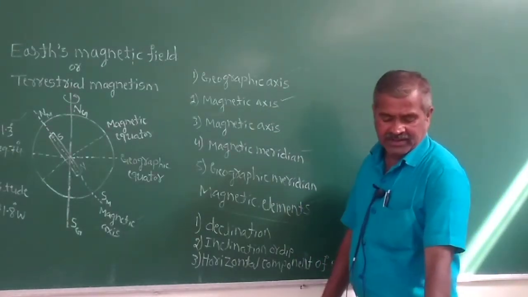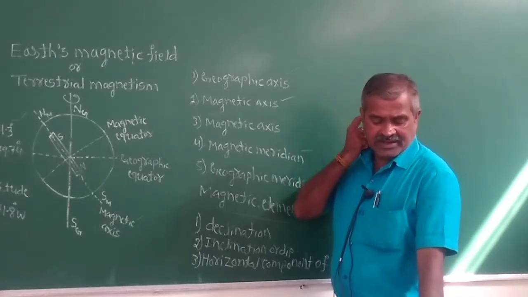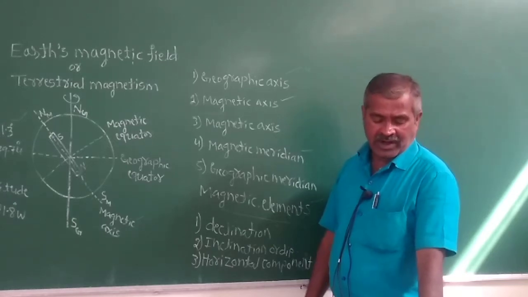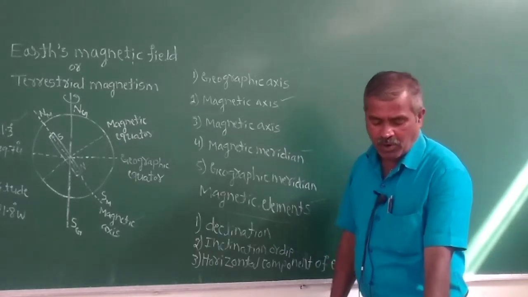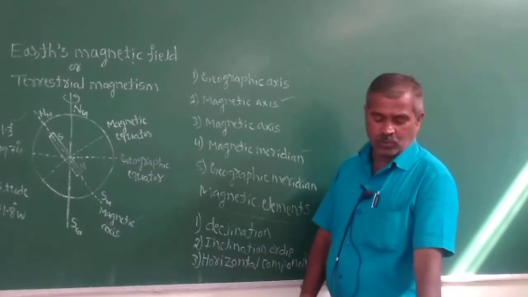The declination is greater at higher latitudes and smaller near the equator.